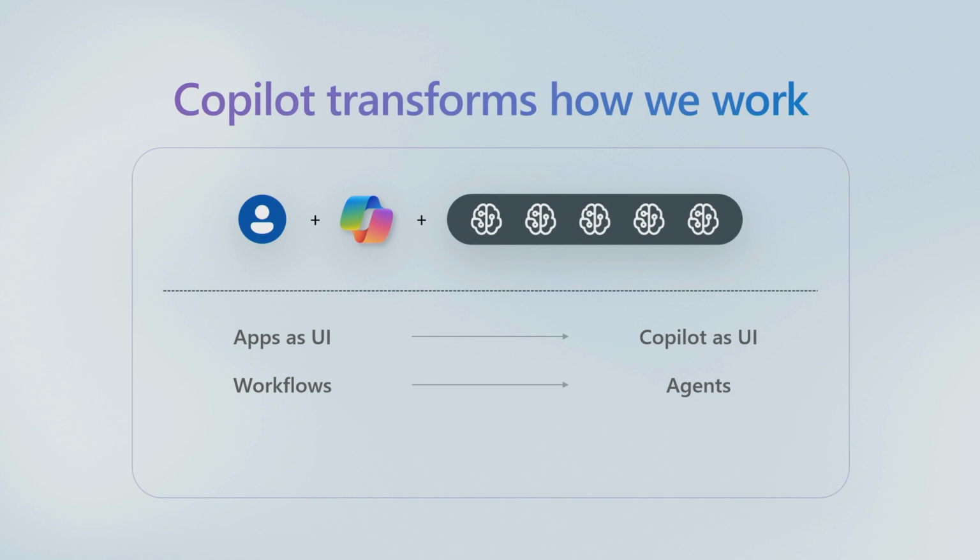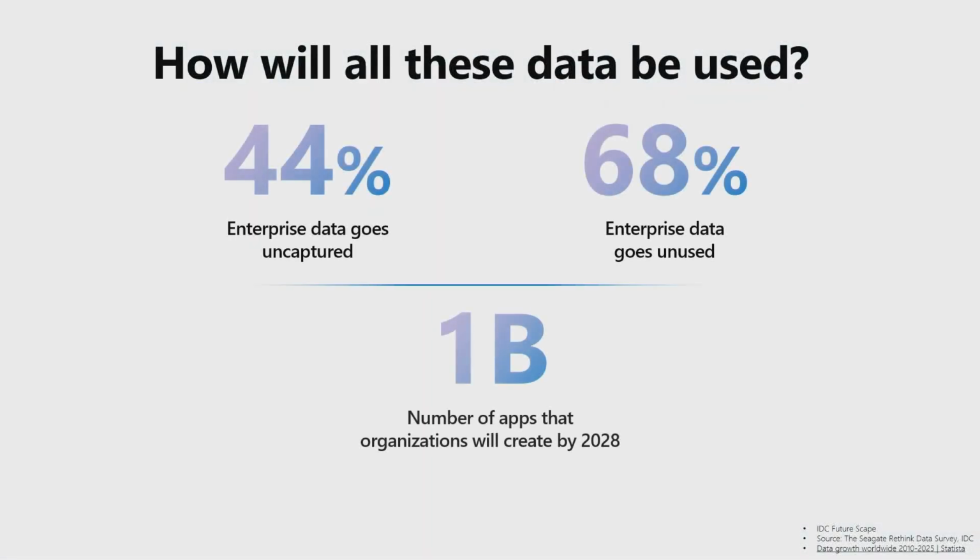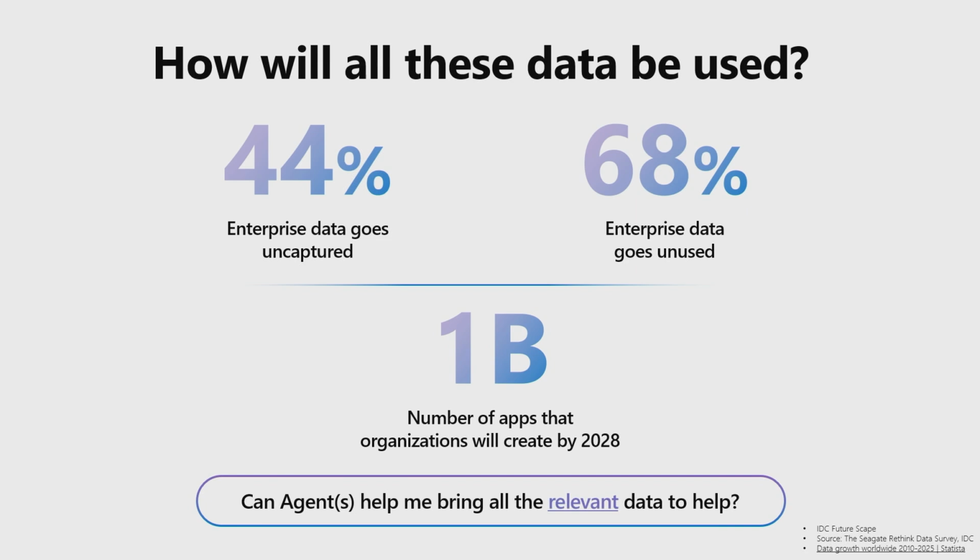Over the last year or so, there's been a transformative paradigm shift, from apps as UI to Copilot as UI, from workflows to agents. And now the key thing is how do we think about converting data to knowledge? The challenge is that data is usually siloed and comes in a variety of different formats. If you look at the stats here, 68% of enterprise data goes unused, and we're estimating about 1 billion apps will generate more data. The question is, how can we have an agent bring all this enterprise data together to unveil business insights?